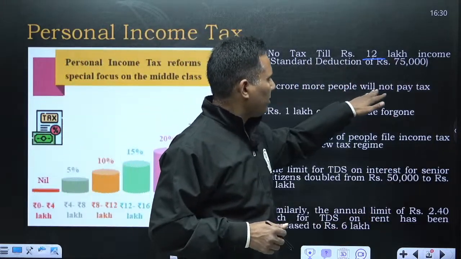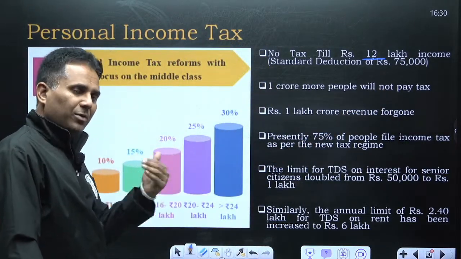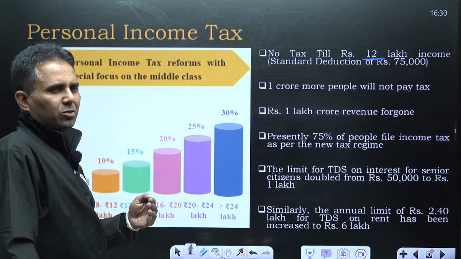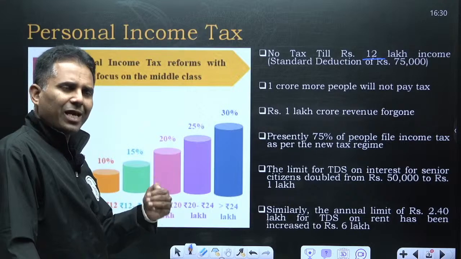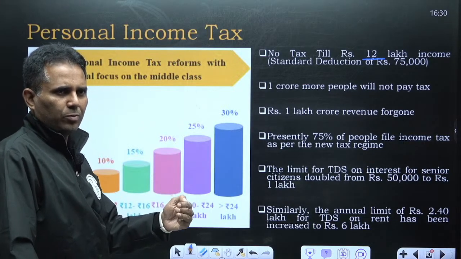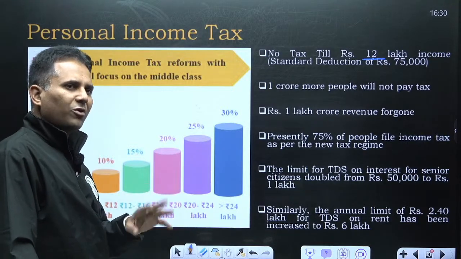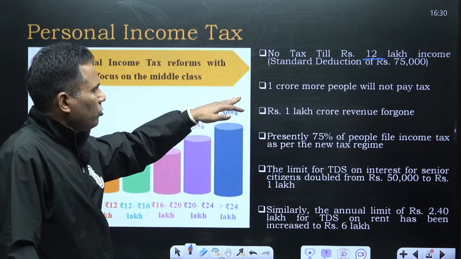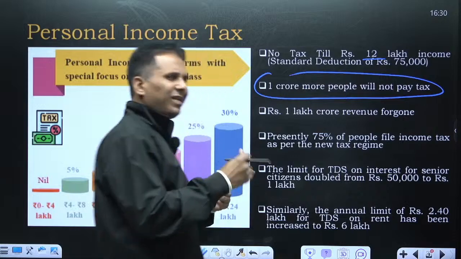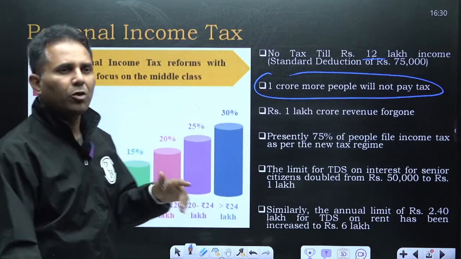1 crore more people will not pay tax. Because of this increase in the limit, till last year, those people who were earning 7 lakh annually were not paying tax. Now it is 12 lakh. Those people who earn 12 lakh will not pay tax. So how many people will move out of this tax net? 1 crore more people will not have to pay tax because of this change from 7 lakh to 12 lakh.